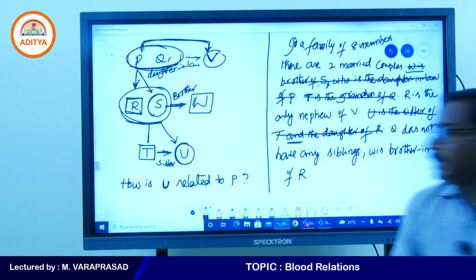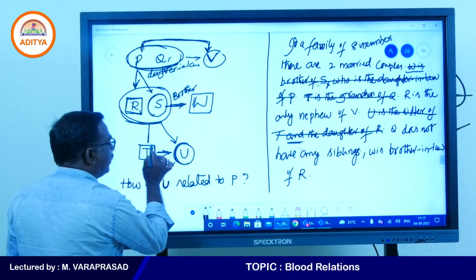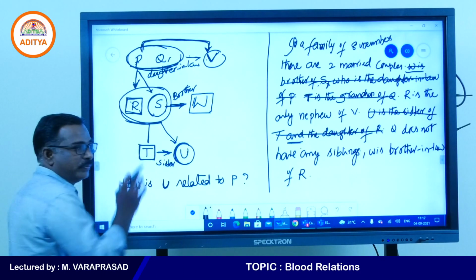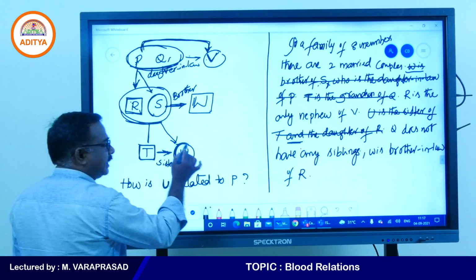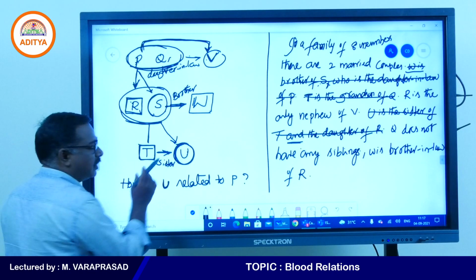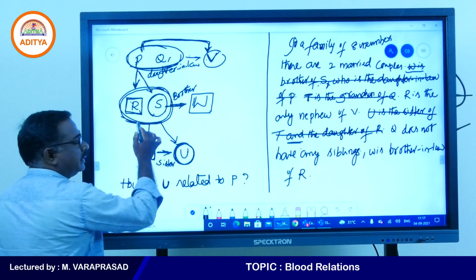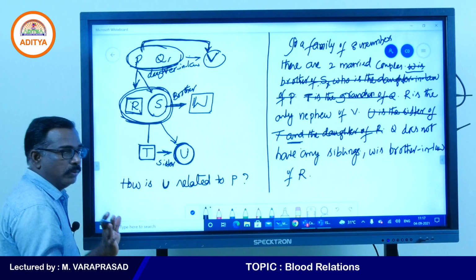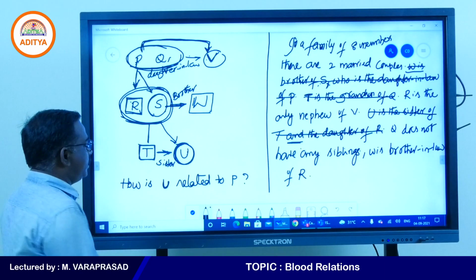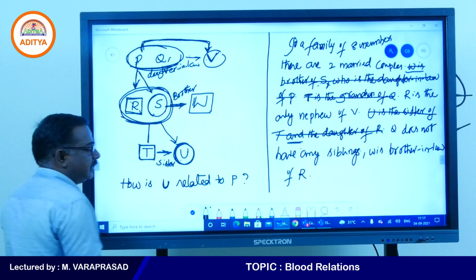See once here. This circle is automatically female and this square is male. What we are using is circle, we are writing that means female. So this square we are using is automatically male. And this oval shape is giving us a couple, right? Yes, my students, how is U related to P means granddaughter. Very good.